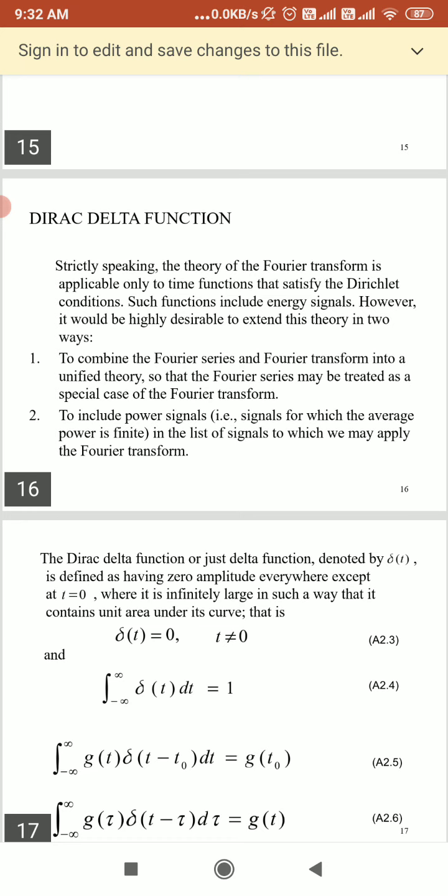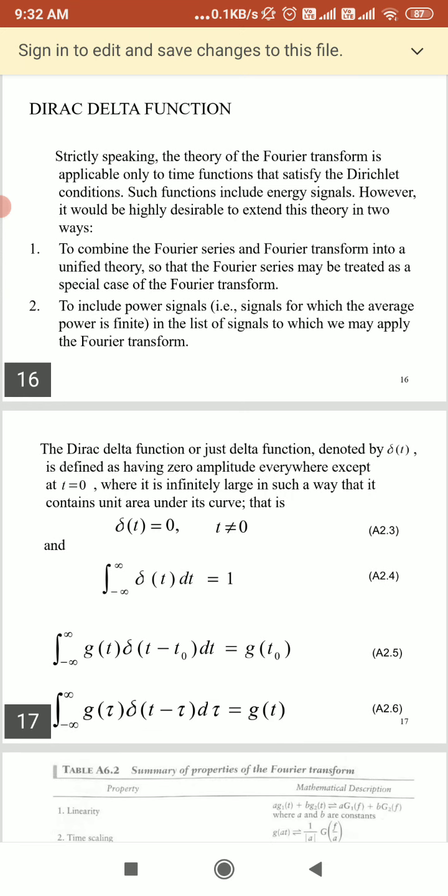However, it would be highly desirable to extend this theory in two ways: to combine the Fourier series and Fourier transform into a unified theory, so that the Fourier series may be treated as a special case of the Fourier transform, and to include power signals. A power signal is a signal for which the average power is finite, and to which we may apply the Fourier transform.